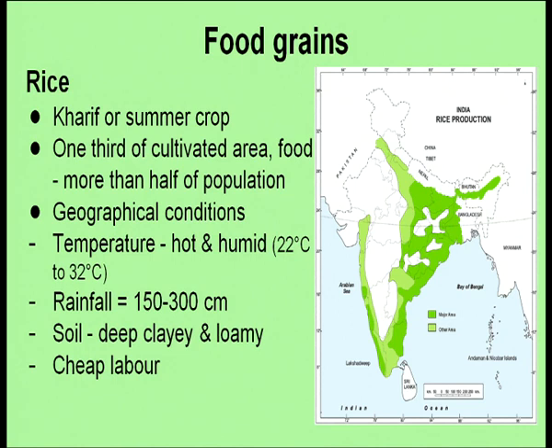Can you make out some of the geographical conditions by looking at the map, or otherwise, where it is grown? Yes, it is grown in hot and humid climate, and it requires lots of rainfall, that is 150 to 300 centimeters of rainfall. The soil should be fertile, deep clay and loamy soil, and cheap labor is required for rice, because you have to plant the seedlings, then grow the crops, and then harvest.